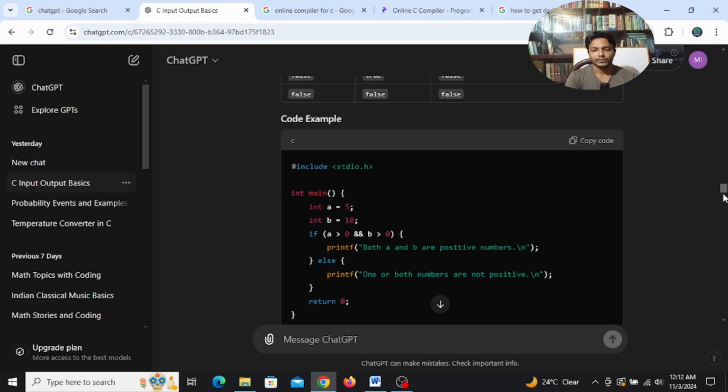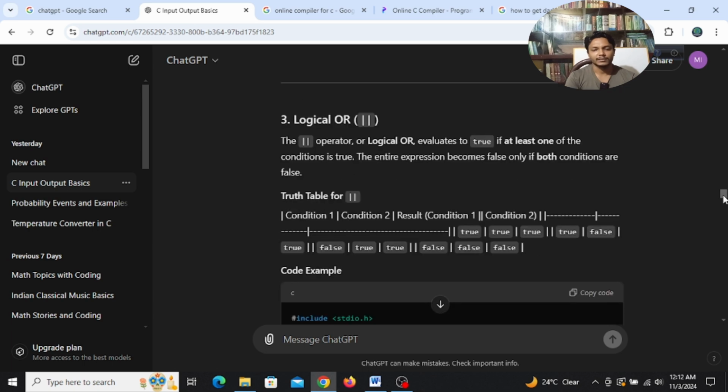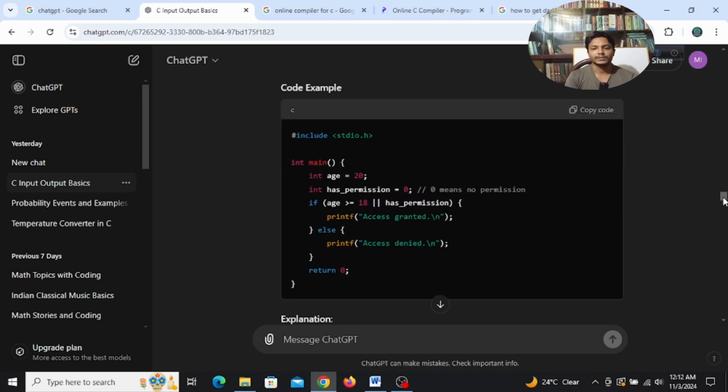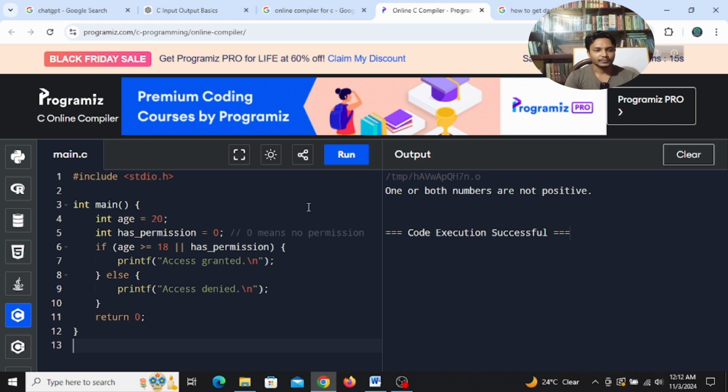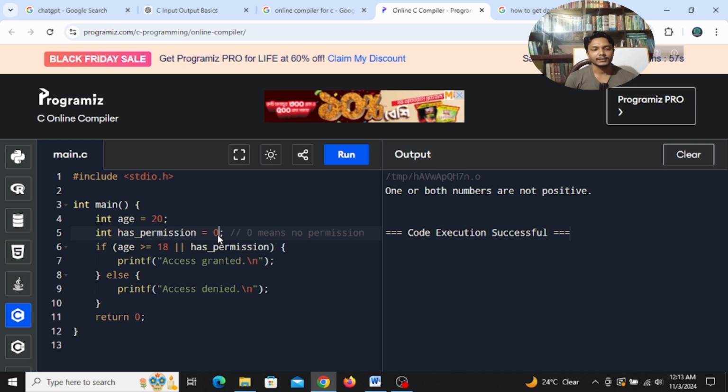Okay, so we can go to the next program, guys. These are not that hard programs, guys. So here you see the OR operator, guys. OR means any of the two should be true, right? So age is 20 and has permission equals 0. That means there is no permission. Maybe it's for a concert ticket or cinema ticket, anything. So has permission equals 0 means no permission, right?